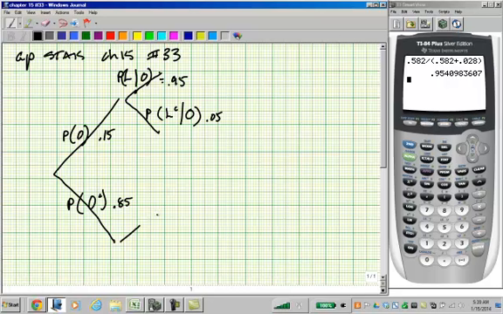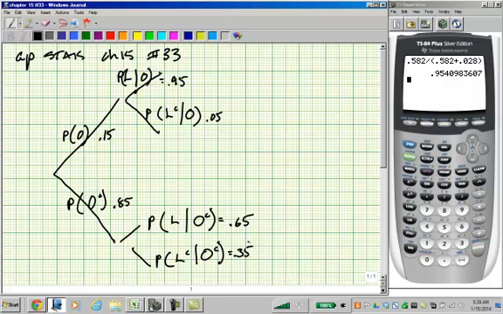Okay. So the probability that the luggage is where it's supposed to be, given that it's delayed, on-time complement, is 0.65. And the probability that the luggage is not in Chicago, given that the flight is delayed, is 0.35.